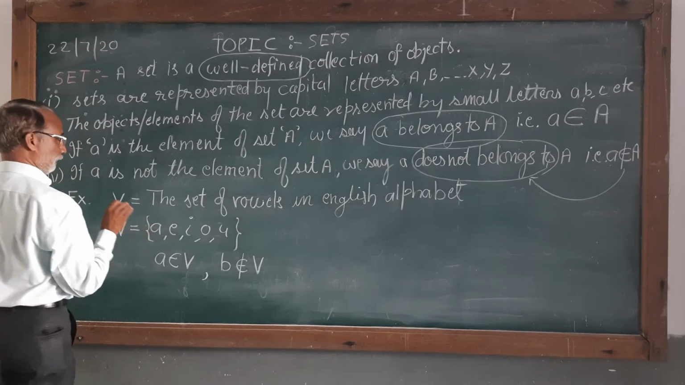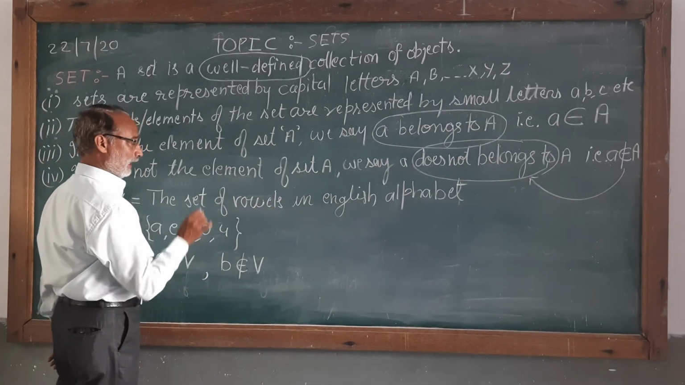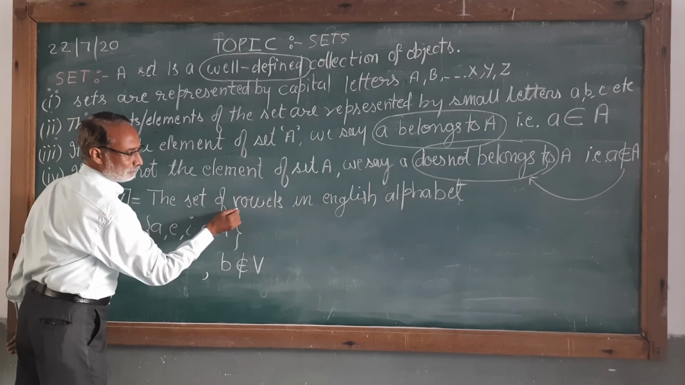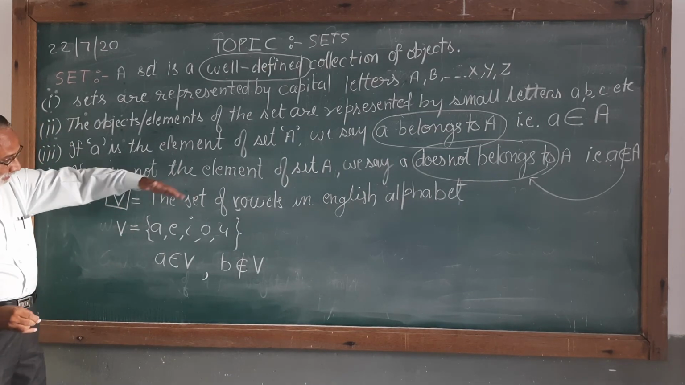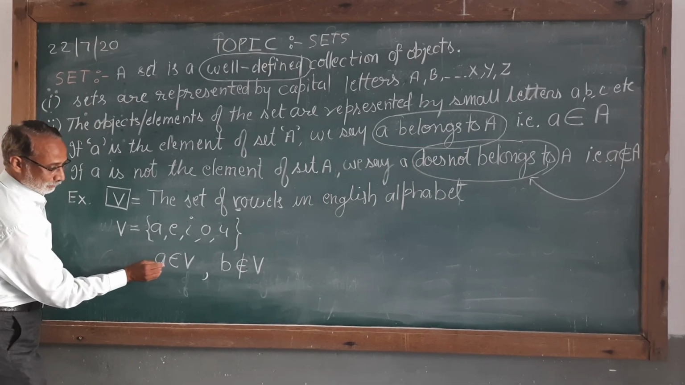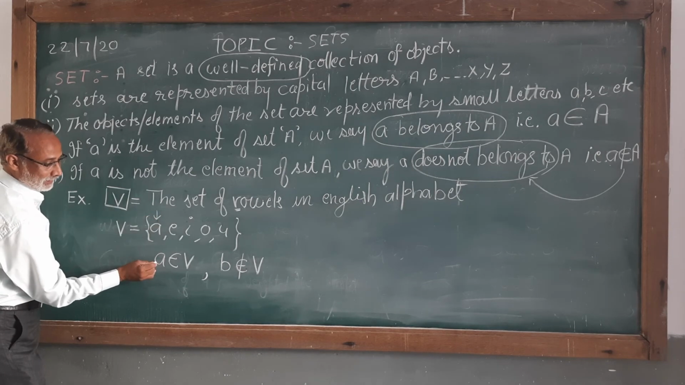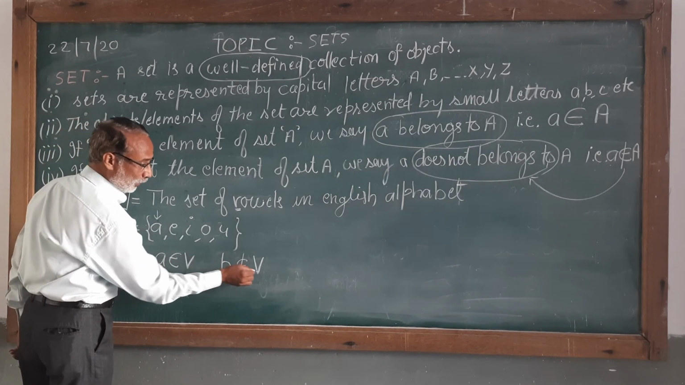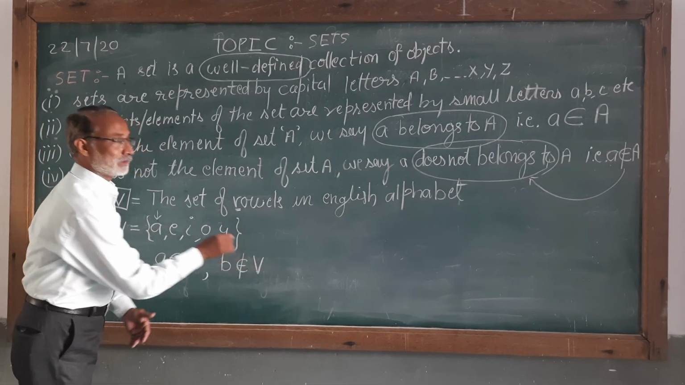I am taking here one set V, the set of vowels in the English alphabet. I am using the letter V because this is convenient. Vowels, first letter V. So capital letter V. Now this consists of the vowels a, e, i, o, u. So a belongs to V. Yes, a is an element of the set of vowels. So we will write a belongs to V. But if I ask whether b belongs to V or not, since b is not there, b does not belong to V.